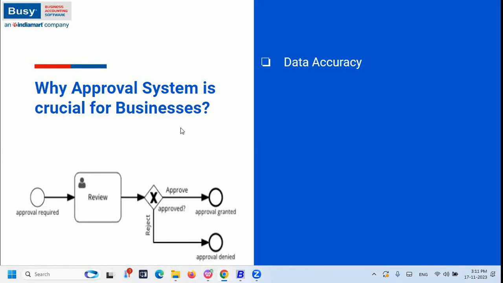At that time, the super user who has the permission to review the data can check it, and if they find that the data is invalid, they can correct it. Otherwise, they can reject the data and inform the user to enter the data properly. So that is why we say the approval system really helps for data accuracy.